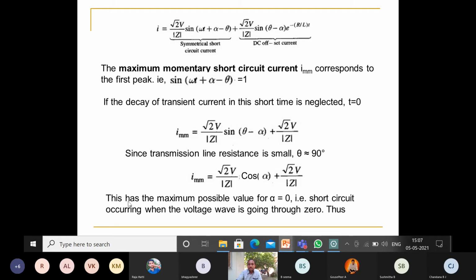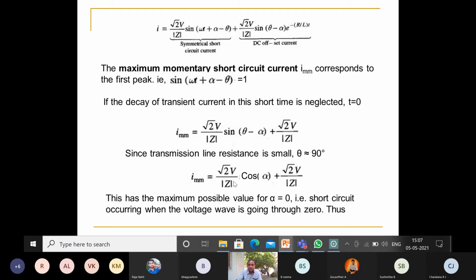Again, this has a maximum possible value when alpha is taken as 0. That is the short circuit occurring when the voltage wave is going through 0, hence alpha is equal to 0. So cos 0 is equal to 1. Then root 2 V by Z plus root 2 V by Z is equal to IMM.